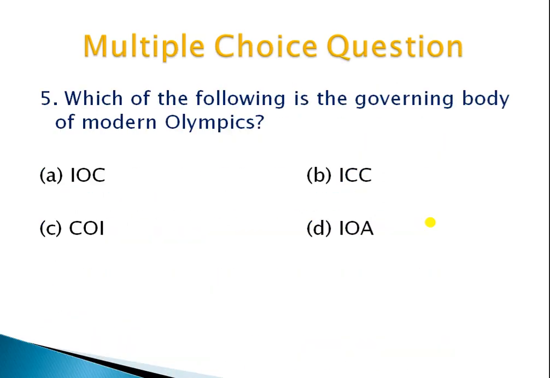Okay. The next question is: which of the following is the governing body of the modern Olympic Games? Option A IOC, option B ICC, option C COI, and option D IOA. So what is the correct answer? That is option A, which is IOC. The International Olympic Committee is the governing body of the modern Olympic Games. It was established on 23rd June 1894.